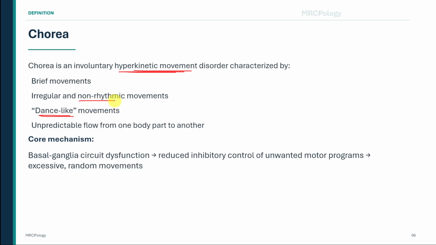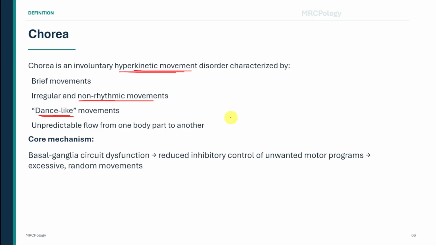Some choreiform movements may appear semi-purposeful. The patient may incorporate an involuntary movement into an apparently voluntary action. For example, an involuntary movement of the arm may be converted into touching the hair or adjusting clothing.